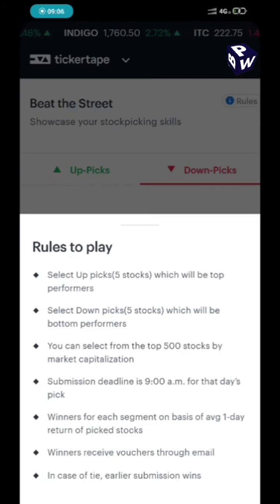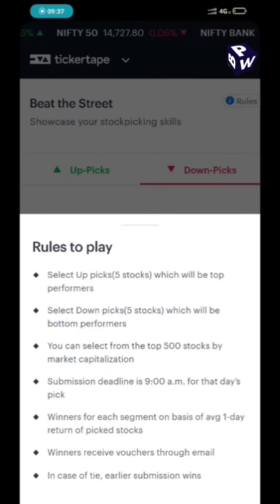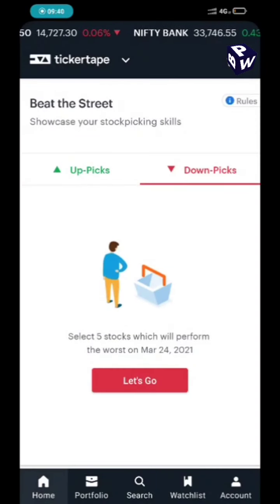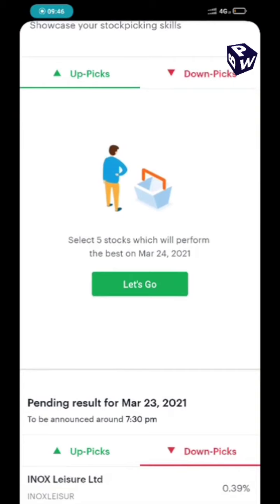And अगर email की बात की जा रही है, so you have to first log in this app and fill up the information, your personal details. And last rule is that in case of tie, earliest submission wins. यानी जो पहले आया उसे पहले मिलेगा। यानी कि अगर दो लोगों के बीच टाई होता है तो जिस भी बंदे ने पहले सबमिशन कर दिया होगा वो विनर कहलाएगा।